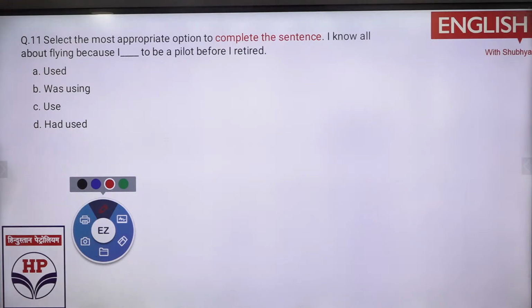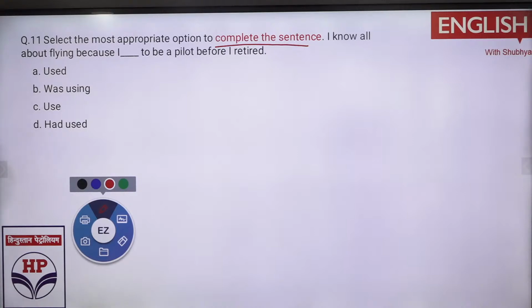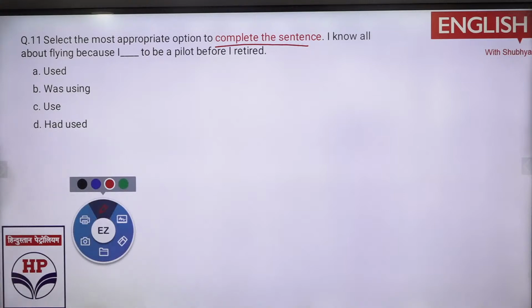Ninth, Shivam, I'll just, again, when we will revise it out, I'll showcase it again, okay? Select the most appropriate option to complete the sentence now. I know all about flying because I dash to be a pilot before I retired. कि मुझे पता है कि सारी flying के बारे में, कैसे जहाज को उड़ाया जाता है. A option. We'll revise the questions at the end. Then you can have an idea, wherever you got the problem, I'll fix it again, okay? Now just focus on 11th one.